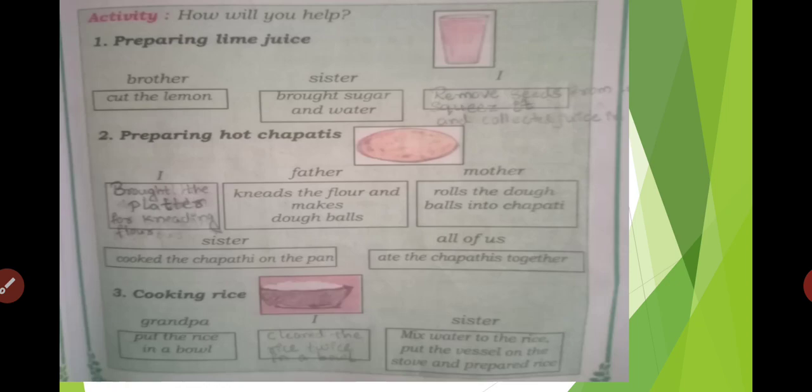Next, students, here in this slide you can see, it is in your reader. Just open this page. Here, what is the brother doing? He cut the lemon. Sister brought sugar and water. I, what will I do? Remove seeds from lemon, squeeze it and collect juice in a bowl.